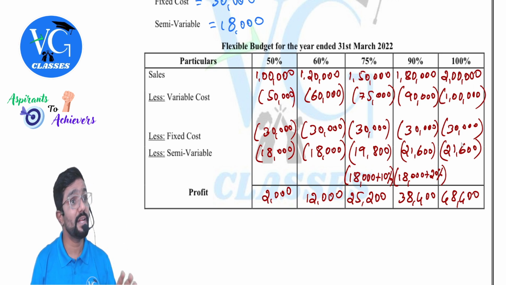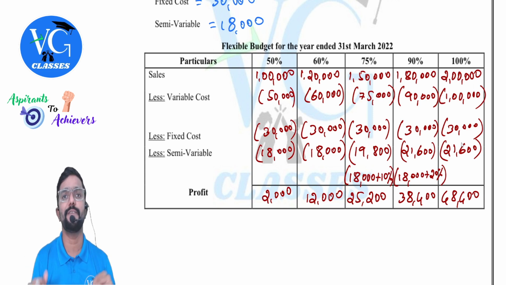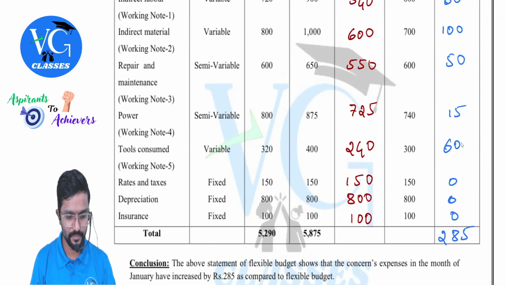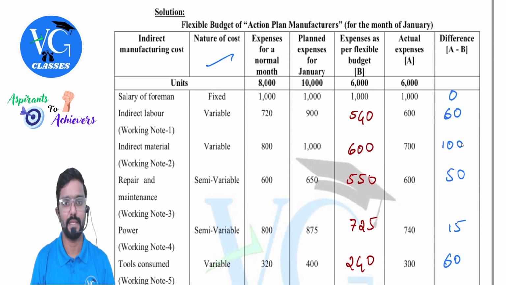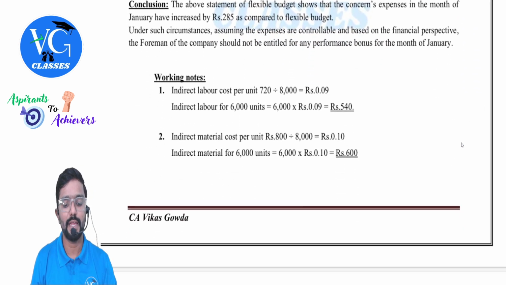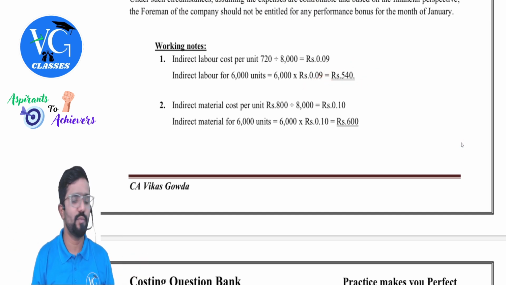Clear? And even semi-variable we can divide actually into variable portion and fixed portion. That we will do only if it is required in the answer. So you can see in this question we have done that. There are some semi-variable expenses for which we have calculated. Like what is the variable portion? That is change in cost divided by change in output. We will get the variable portions.